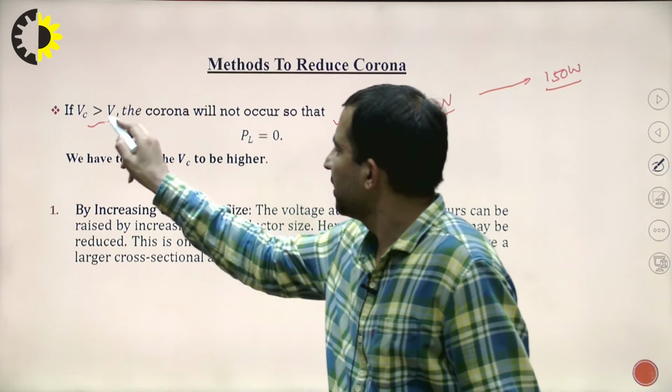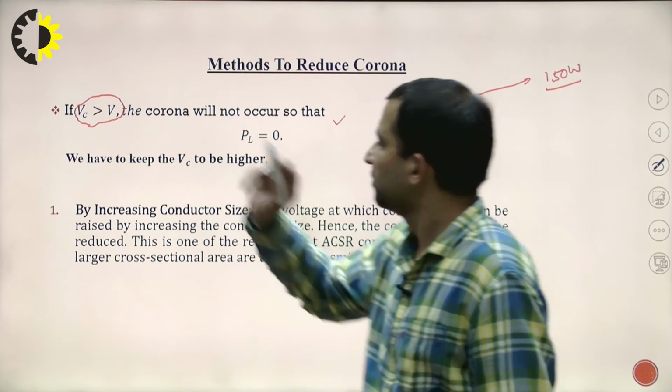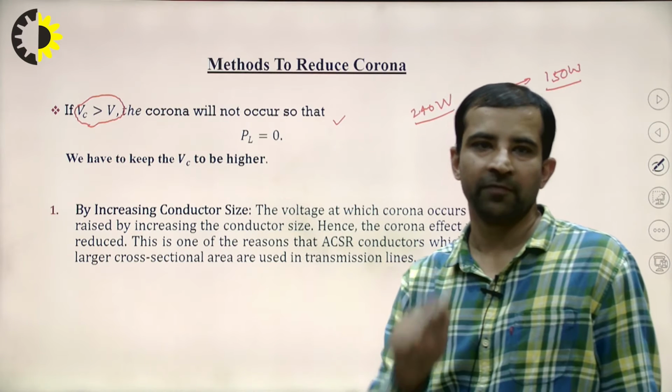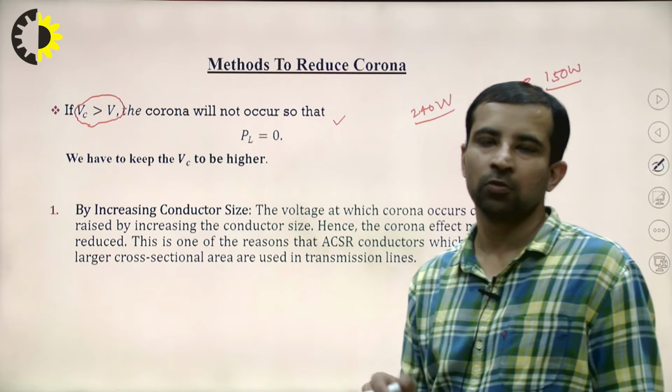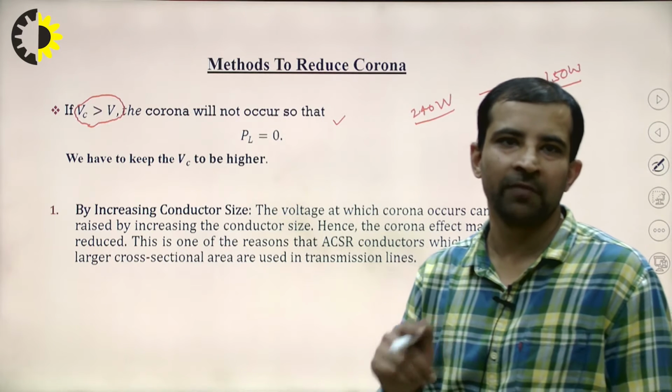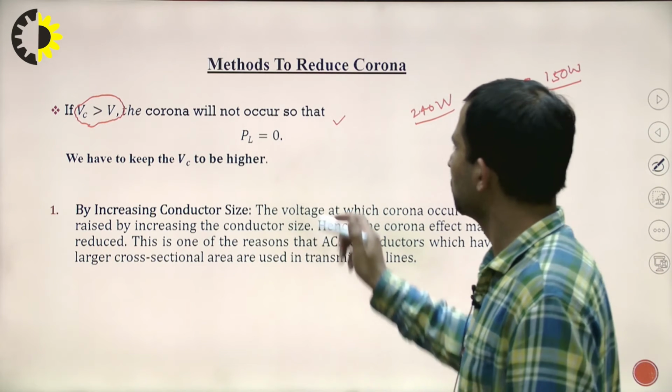Now critical VC is the voltage. VC is the critical disruptive voltage. If it is greater than V, then corona will not occur in the system. This is the first point. The corona will not occur, so that PL is equal to 0.